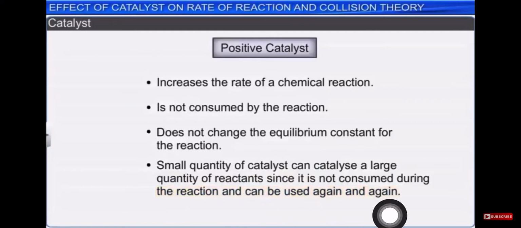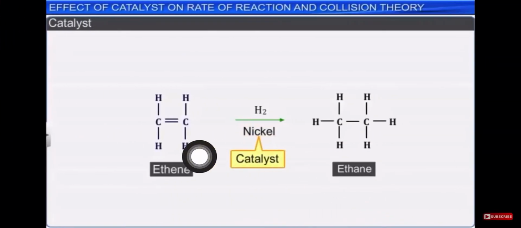So let us understand this point by taking one example. This example we already know. This is nothing but reduction, right? The double bond will be breaking down into a single bond. So here we are having ethene. You already know the formula of ethene, that is CH2=CH2. And when the reduction is carried out, hydrogen is passed in presence of nickel.